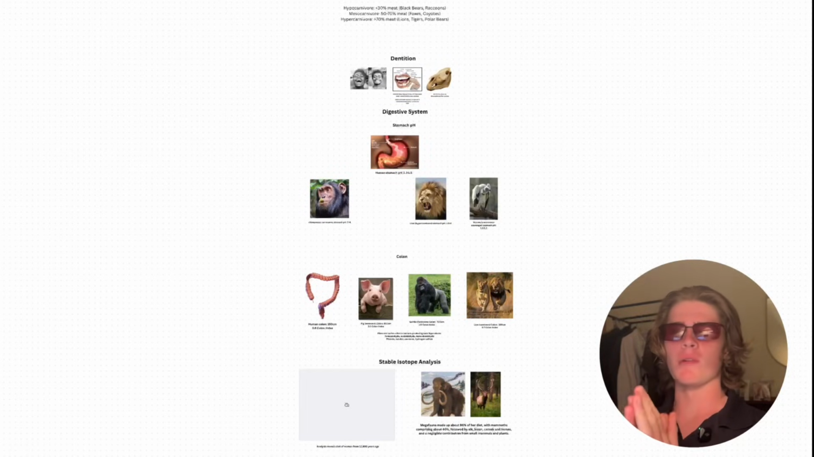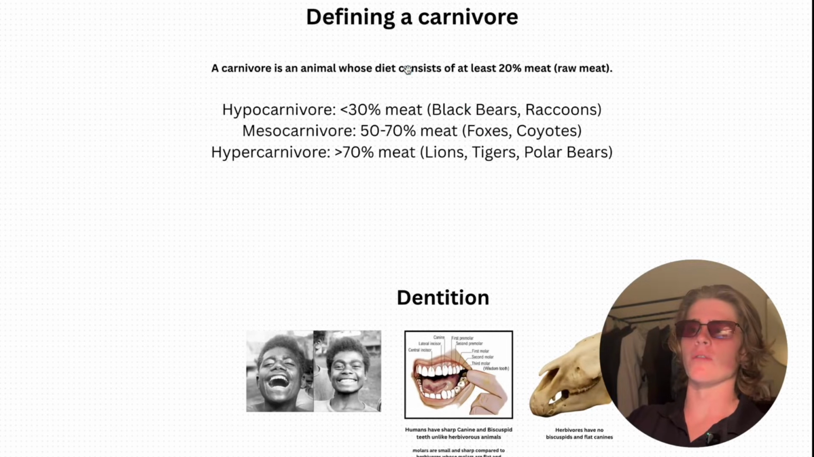Hey everyone, today I'm going to be proving to you that humans are carnivores. Let's get into it. Firstly, let's define a carnivore. A carnivore is an animal whose diet consists of at least 20% meat, obviously raw meat, because no animal cooks their meat.